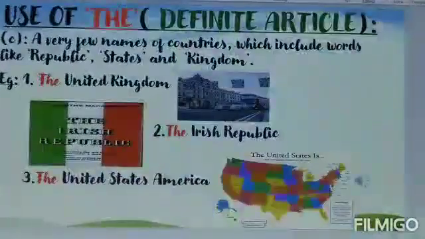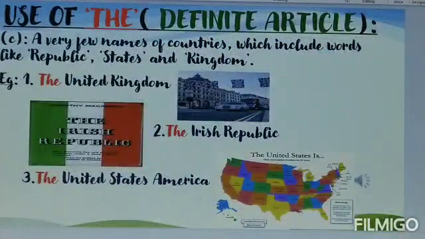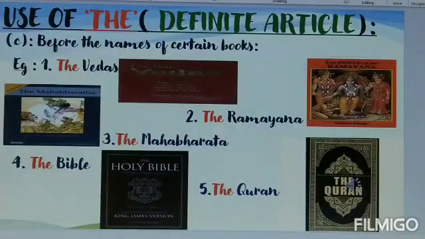Definite article is also used before a very few names of countries, which include words like republic, states and kingdom. For example, the United Kingdom, the Irish Republic, the United States of America. Also used before the names of religious books such as the Vedas, the Ramayana, the Mahabharata, the Bible and the Quran.